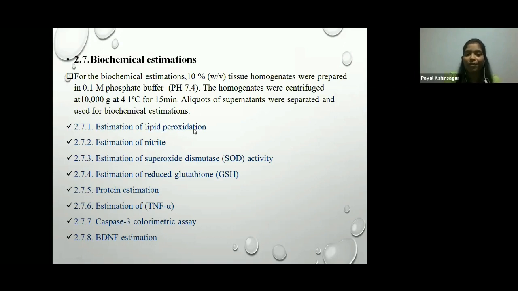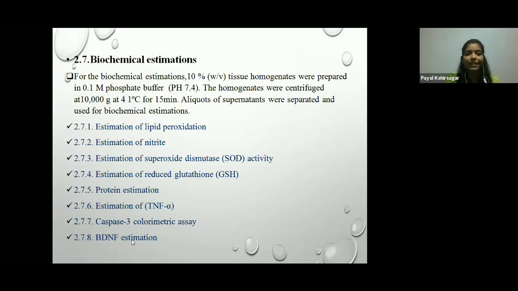The estimation of lipid peroxidation is done by spectrophotometer, and estimation of nitrite is by the colorimetric assay. Estimation of superoxide dismutase and estimation of reduced glutathione are done by spectrophotometer. The protein estimation is done by the Biuret method, and estimation of TNF alpha by immunoassay technique. Caspase-3 is a colorimetric assay, and BDNF estimation is by the ELISA kit.